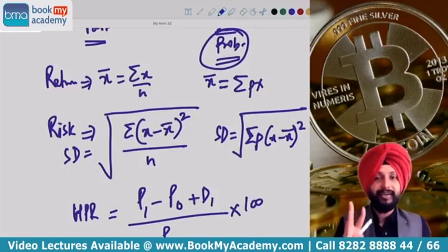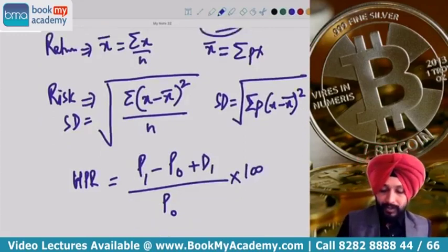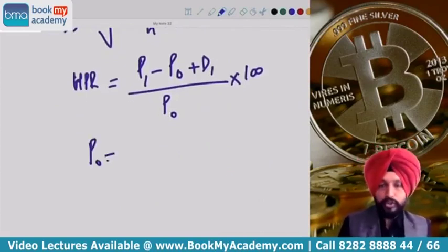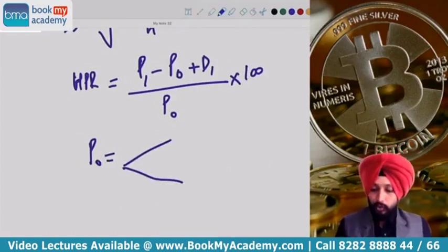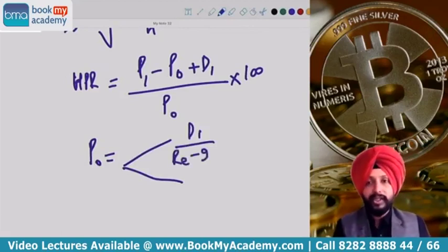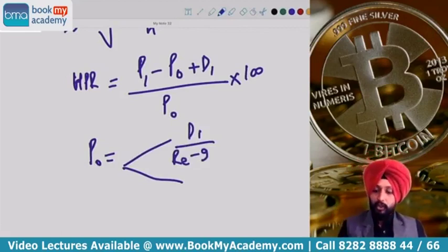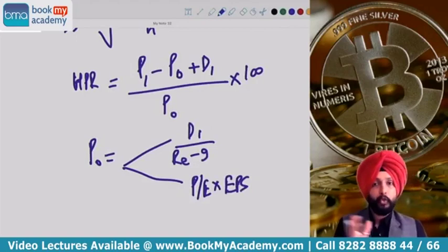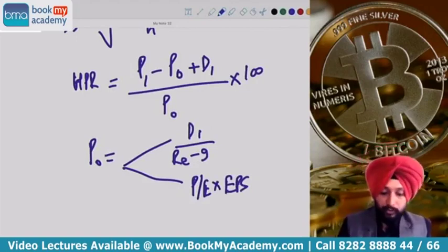Level of difficulty 3 is where they don't give you price, they don't give you return, nothing is given, and we did a sum like that in the class if you remember. Then the first thing you need to do is calculate the price, and for calculating price I told you generally they test you on 2 formulas. One is P0 is equal to D1 by RE minus G, what we call constant growth DDM or Gordon model, or we can calculate it using the PE multiple approach, where it is PE ratio into EPS. One of these two formulas is used to first calculate price.